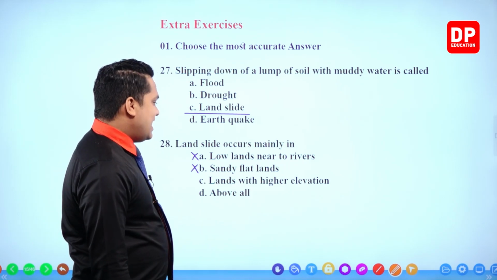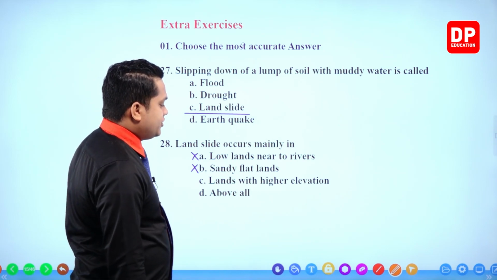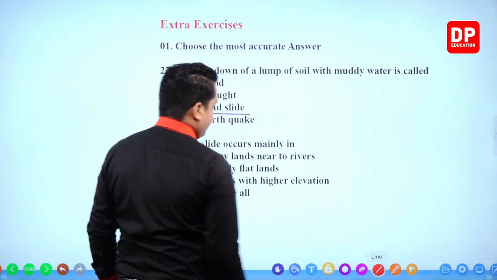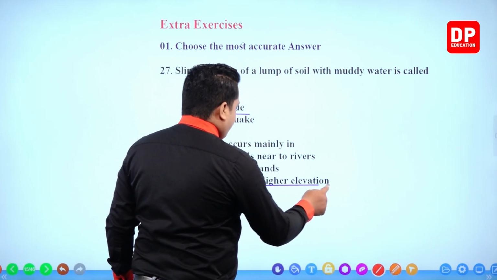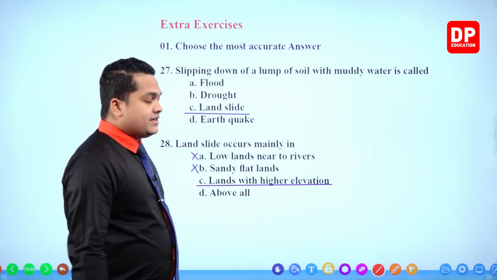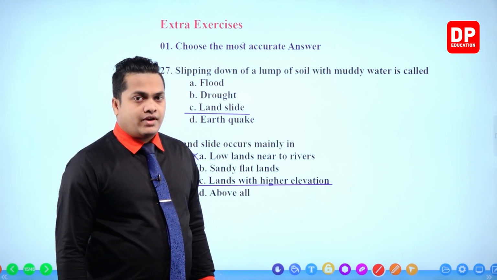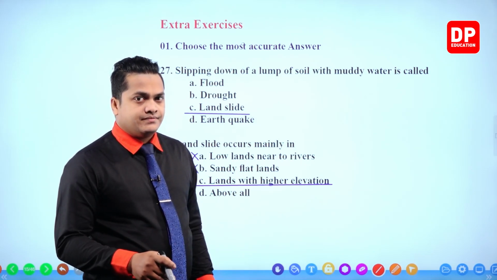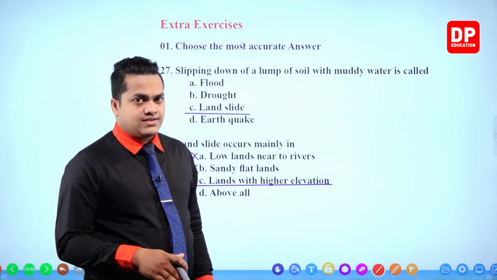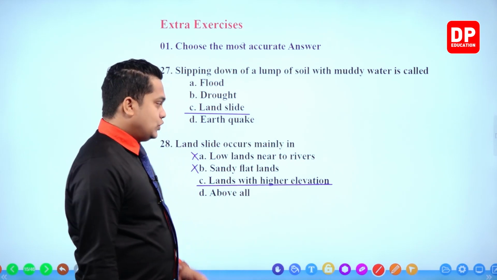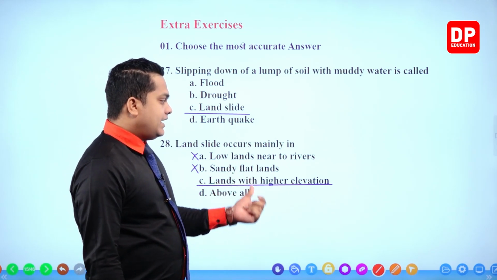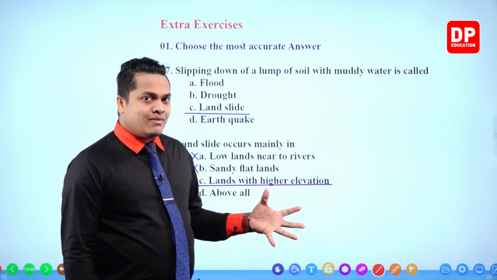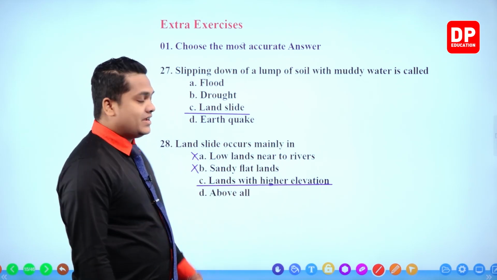Next one. Lands with higher elevation. Now that's the correct answer. If the land has a greater altitude, then there's a risk of having landslide. So, lands with higher elevation have a greater probability of getting landslides, right?